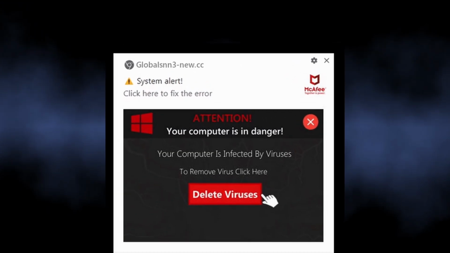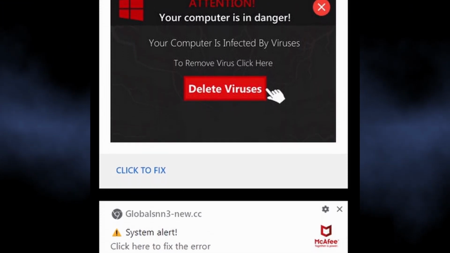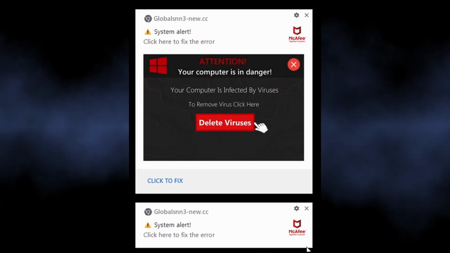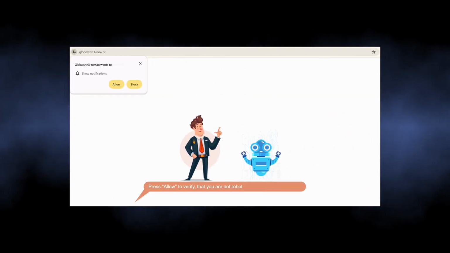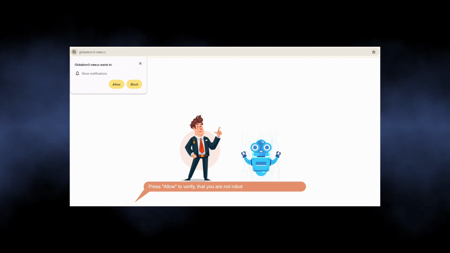The notifications from Globalsnn3-new.cc are part of a malicious campaign that aims at showing people dozens of unwanted advertisements. It abuses the legit browser mechanism of push notifications to show advertisements, not only in the browser itself but also in the system notification bar.